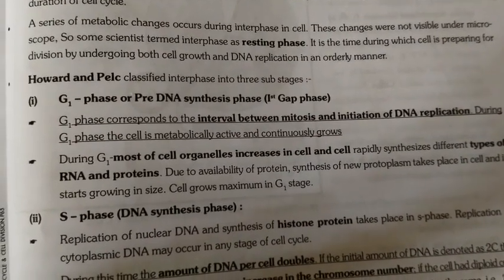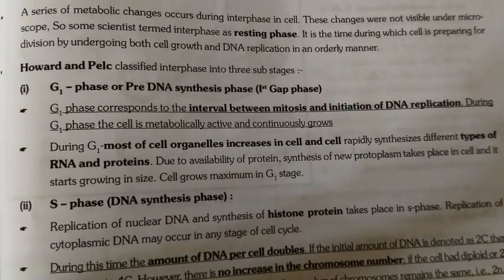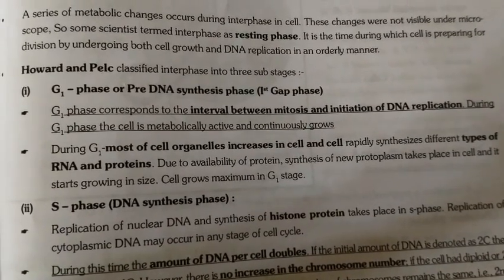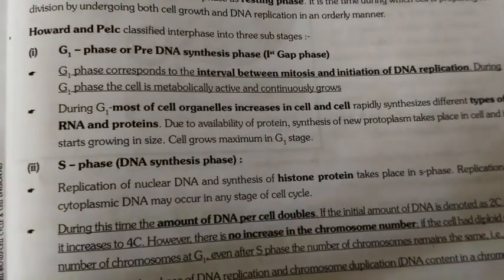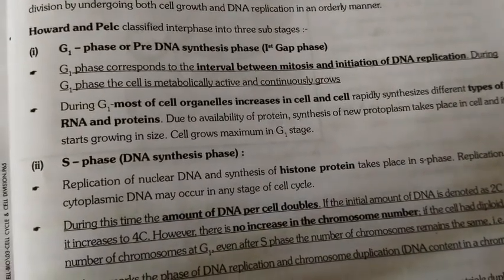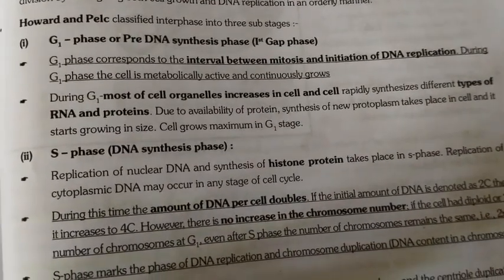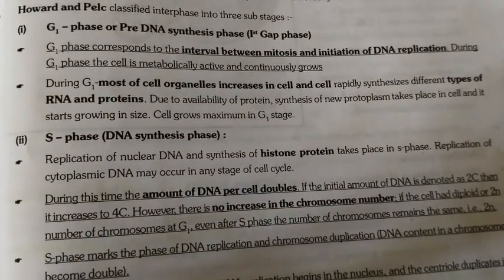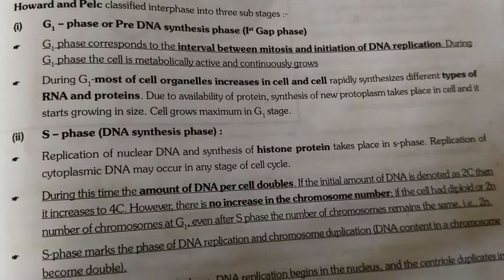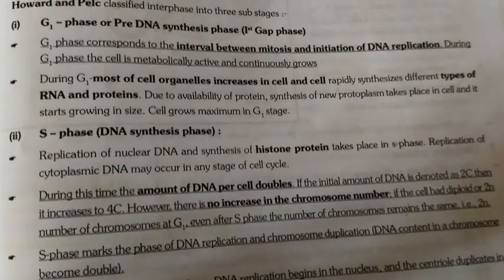Howard and Pelc classified interphase into three sub-stages. 1, G1 phase or pre-DNA synthesis phase, first gap phase. G1 phase corresponds to the interval between mitosis and initiation of DNA replication.